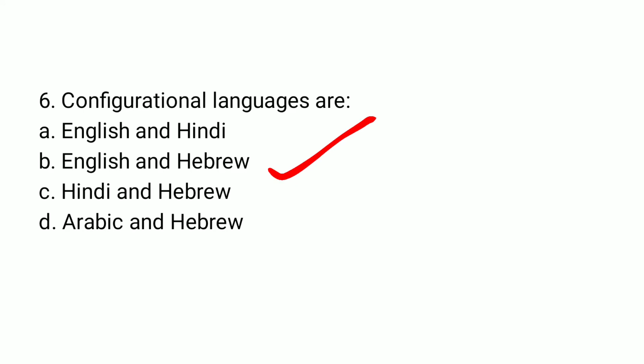And what are configurational languages? This is what you should know. Languages with fairly fixed word order and hierarchical constituent structures are configurational languages. They are contrasted with the non-configurational languages which have a relatively free word order. Hence, English and Hebrew have a fixed word order, and hence they are known as configurational languages.